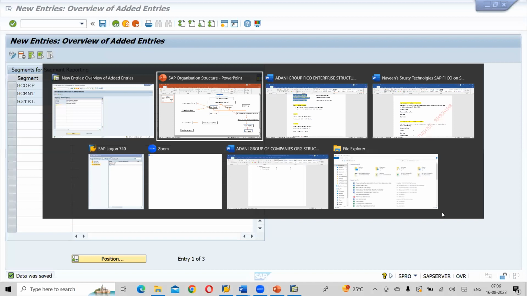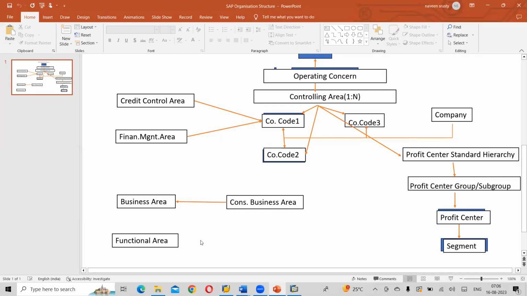Now, out of the complete structure, we have completed the functional area, business area, consolidation business area, financial management area, credit control area, and company codes, right? Except the profit center, this hierarchy we have not yet created. Why am I not creating it? I'm not going to create the profit center now.